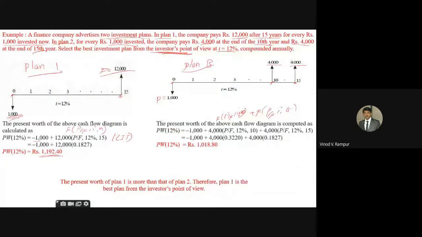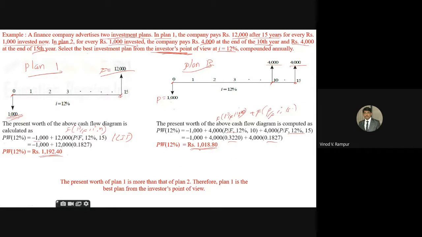Now just see this. Minus 1,000 at the 0 time period. After that, he's saying that after 10 years I'll give 4,000, and after 15 years I'll give 4,000. Now substitute the values for these brackets. You are going to get the present worth of your amount as 1,018.80.